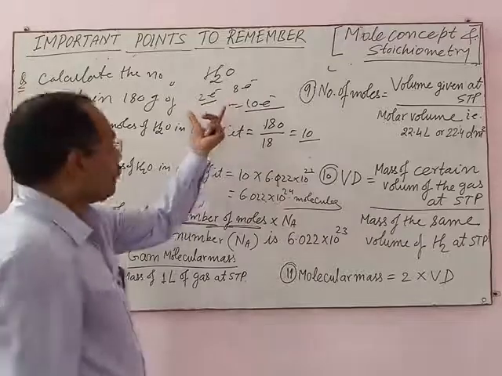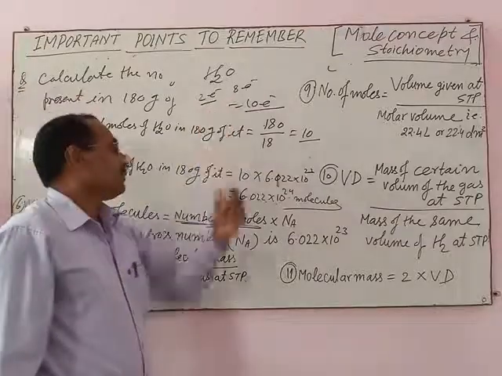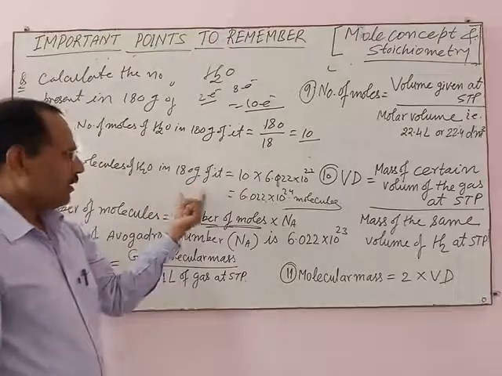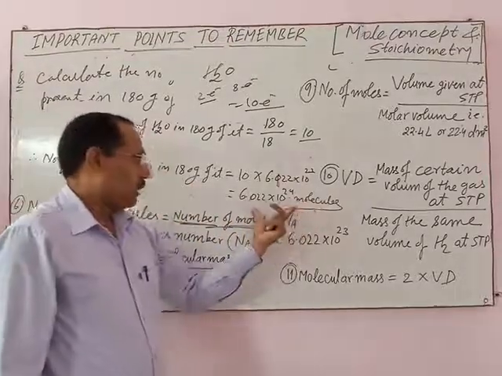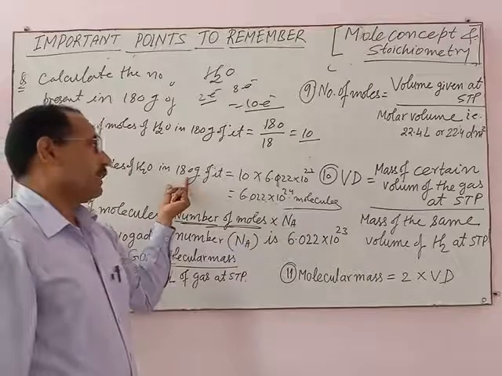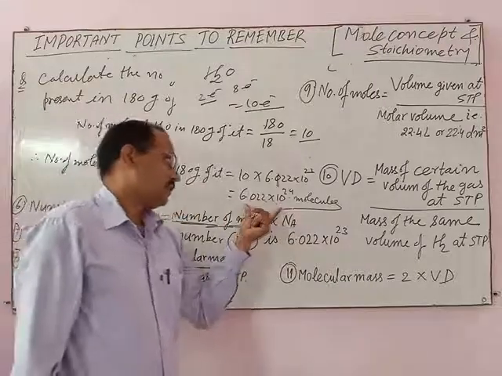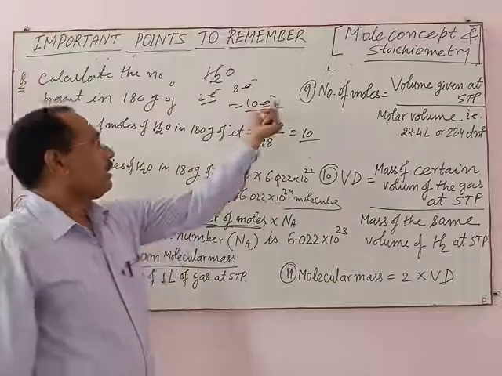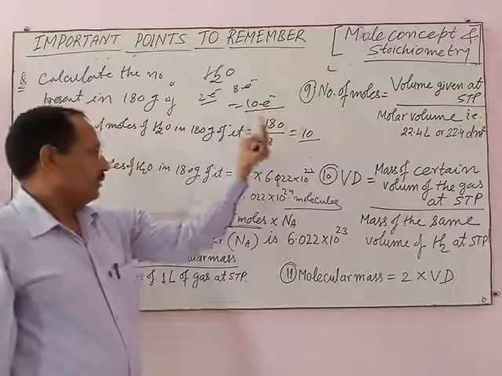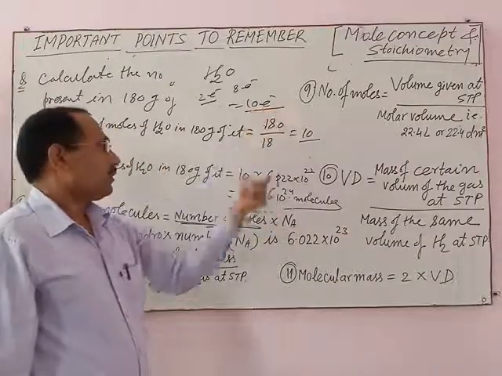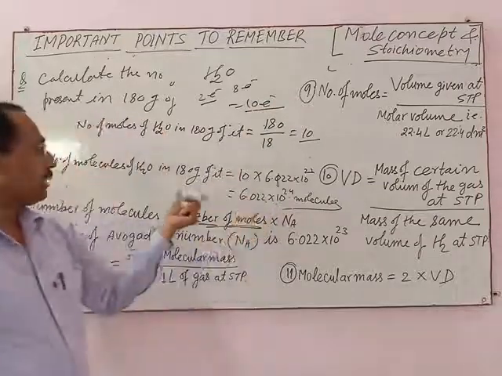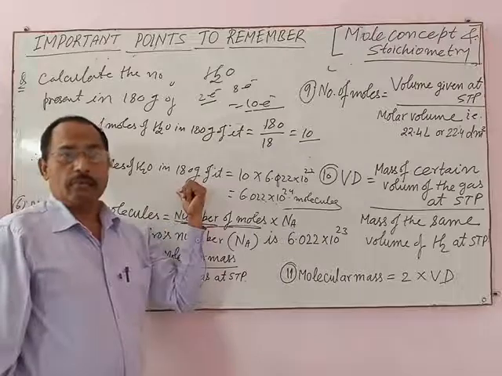Then, to find the number of electrons present in 180 grams of H2O, the number of molecules of water present in 180 grams of it is this much. This number multiplied by 10 gives the total number of electrons present in 180 grams of water.